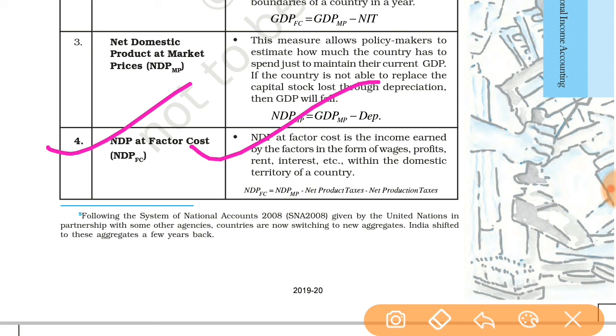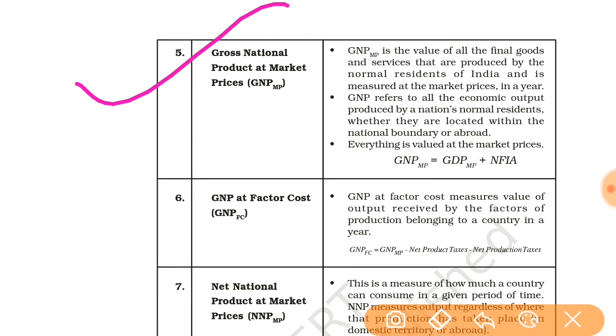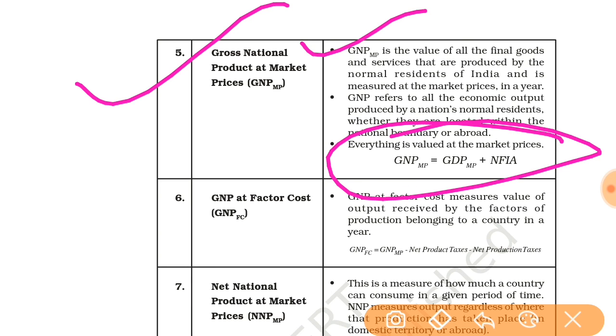Net domestic product at factor cost is the income earned by the factors in form of wages, profits, rent, interest, etc. within the domestic territory of a country. So after that, the next concept is given, gross national product at market price. So here the formula is given. You just read.